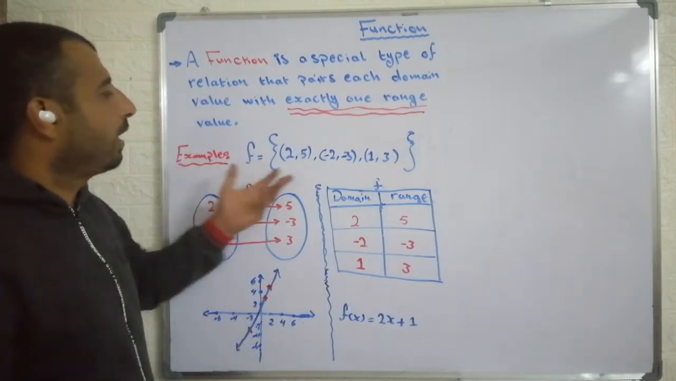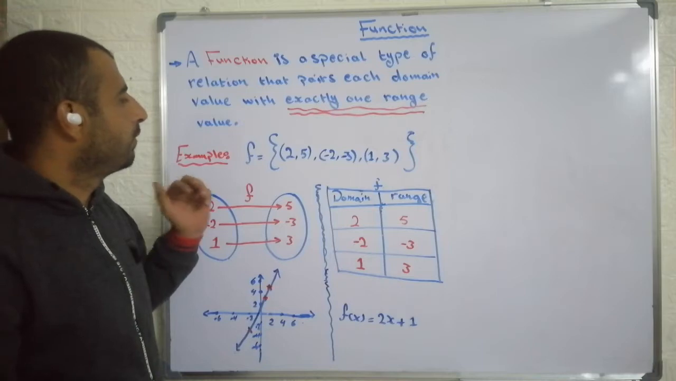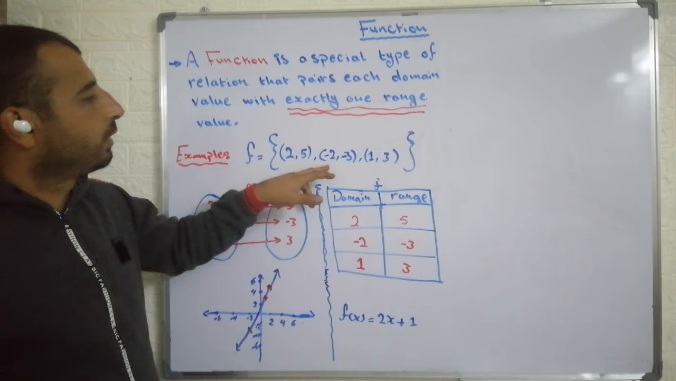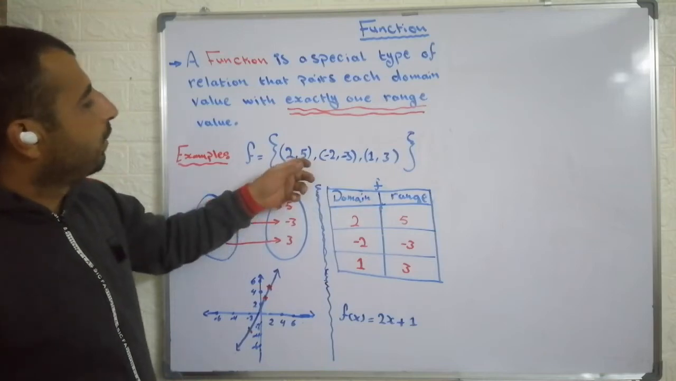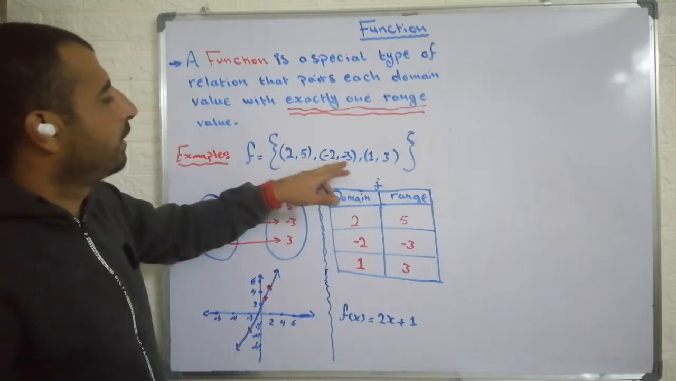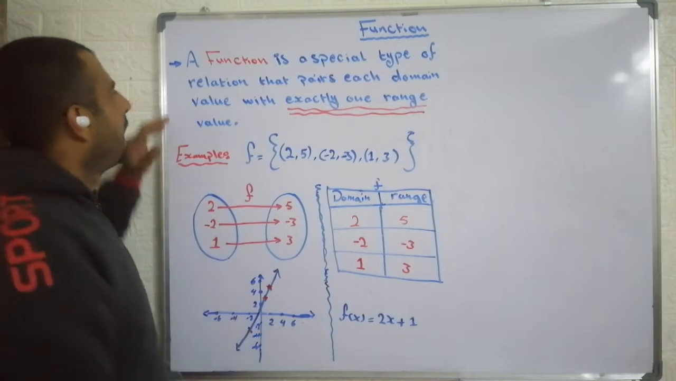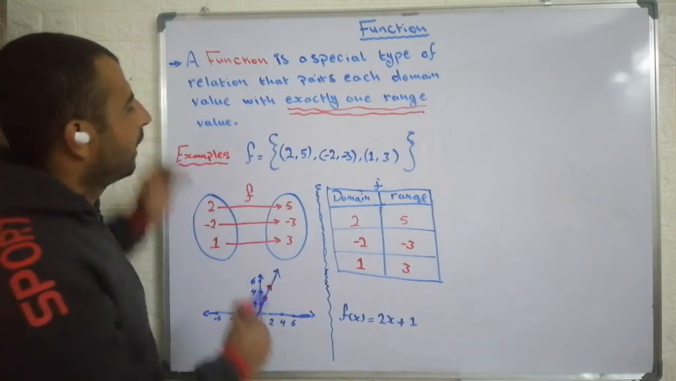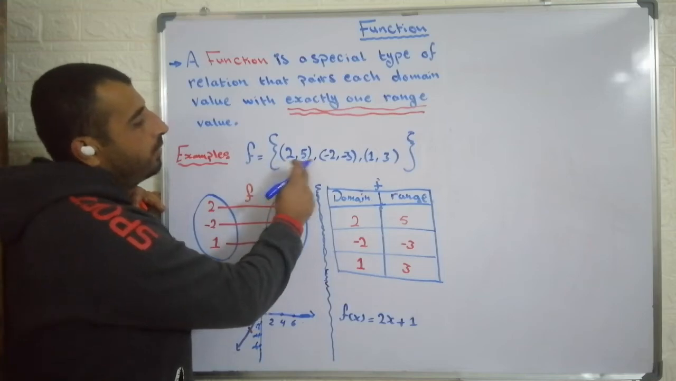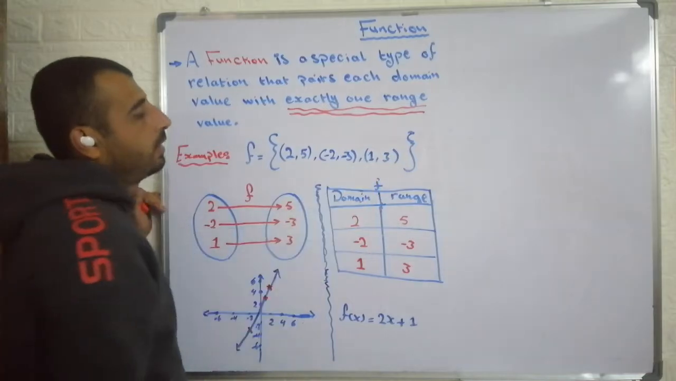If I had defined a relation, I've named it f. The x values or domain values are 2, -2, and 1. And the y values, which are also the range values, are 5, -3, and 3. Now, if I apply this definition, we can note that 2 is just related with 5, and -2 is just related with -3, and 1 is related with 3.